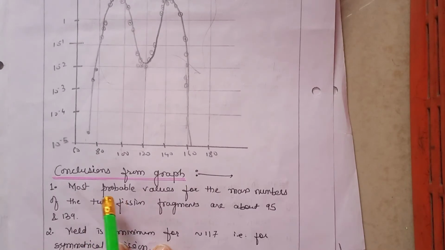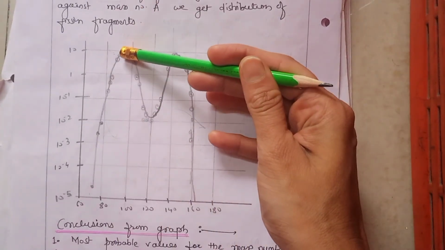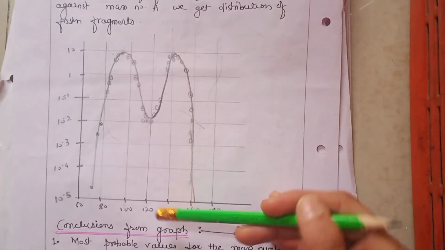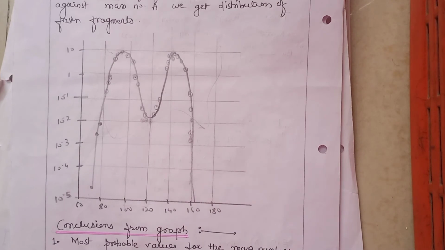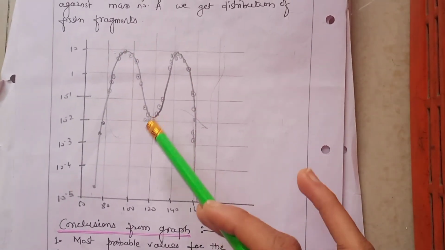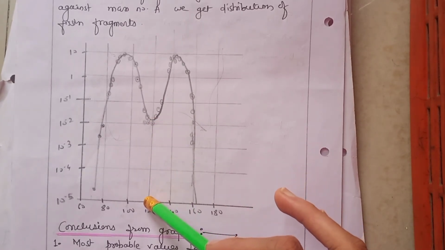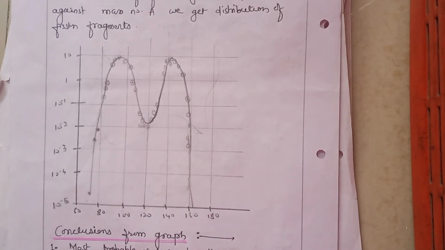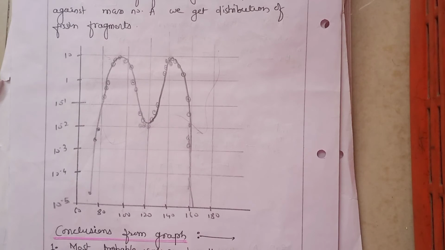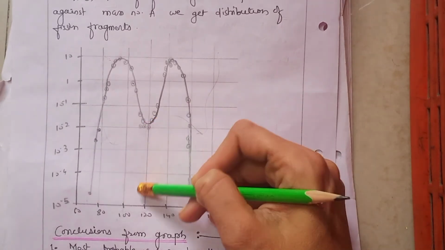So what are the conclusions? The most probable values for the mass numbers of the two fission fragments are 95 and 139. That means whenever we talk about a fission reaction, the more probable values are atomic mass number 95 and atomic mass number 139. The yield is minimum for A approximately equal to 117. That is symmetrical fission. Symmetrical fission means uranium-235 breaks into two equal masses, approximately 117 or 118, since 235 is the total. That is symmetrical fission, and that probability is less.